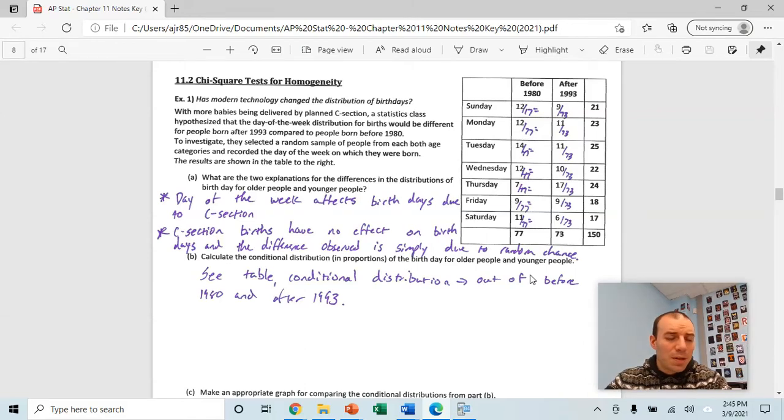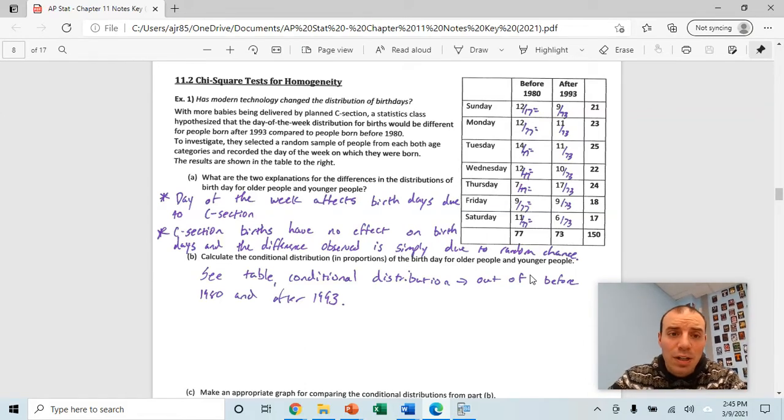We're going to continue with chapter 11 and section 11.2. This is the only other section in this chapter, but there is a lot in it. So we're going to be looking at two different types of chi-squared tests today: a chi-squared test for homogeneity and a chi-squared test for independence.